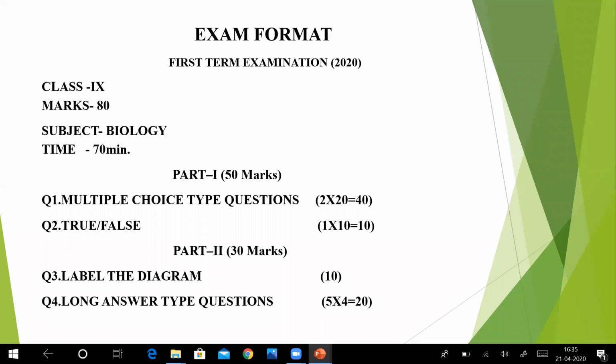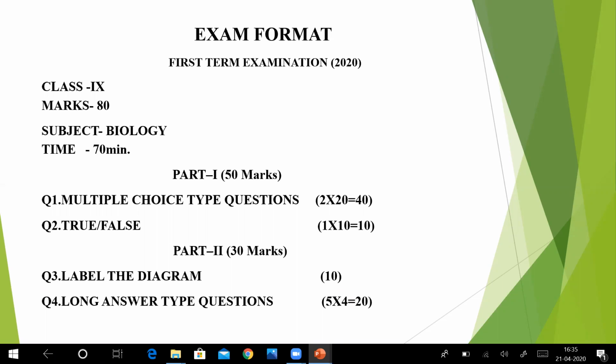Then we have long answer type questions, where you have to write. We have 4 questions, each carrying 5 points. What type of questions? Long answer type questions mean you have to explain. For example, the questions would be something like this: differentiate between plant cell and animal cell. The difference is there